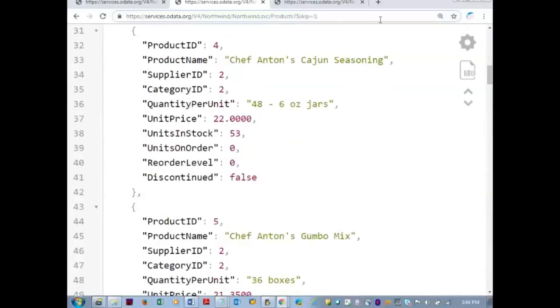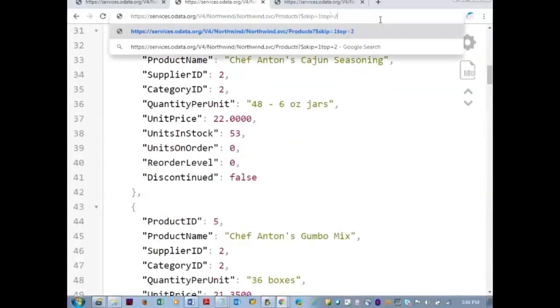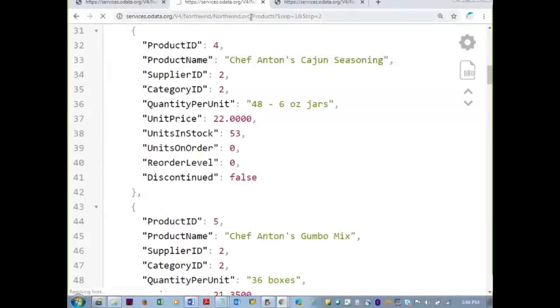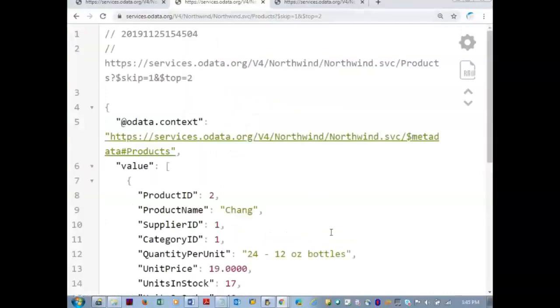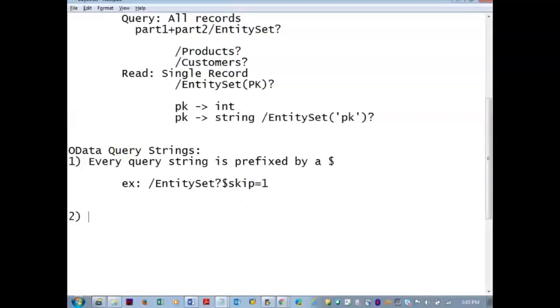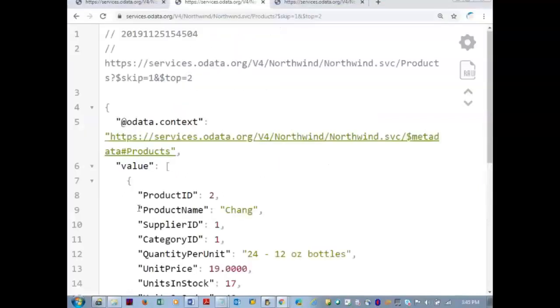Top is an OData query string. Top is equal to 2. Every query string must be followed by a dollar. When there are two query strings or more than one query string in a URL, you should use the ampersand. So you can see only top 2 records. More than one query string, use ampersand.